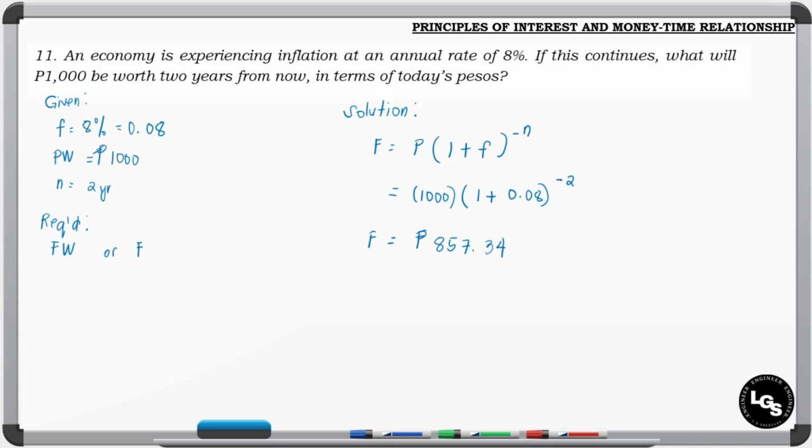So meaning, our 1,000 pesos today will only be equal to 857 after 2 years if we compare it with the value of our money today. So it will decrease its purchasing power. So that is how we solve the future worth of our money if we are given the inflation rate annually.